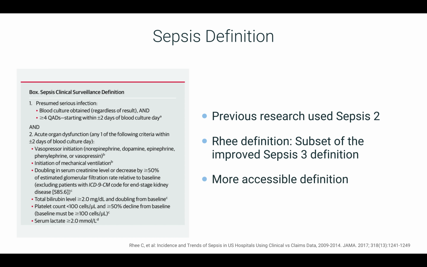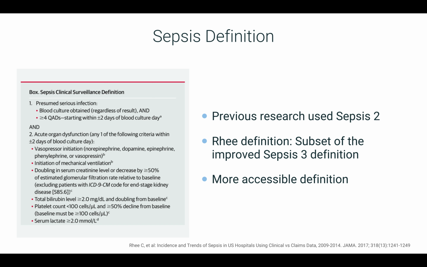In previous papers, the outdated Sepsis 2 definition has been used. Sepsis 2 is not ideal because it captures a larger population who aren't at high risk for morbidity and mortality. Sepsis 3 is the improved clinical definition. And we're using a definition from Ree's 2017 paper that is a subset of the improved Sepsis 3 definition.